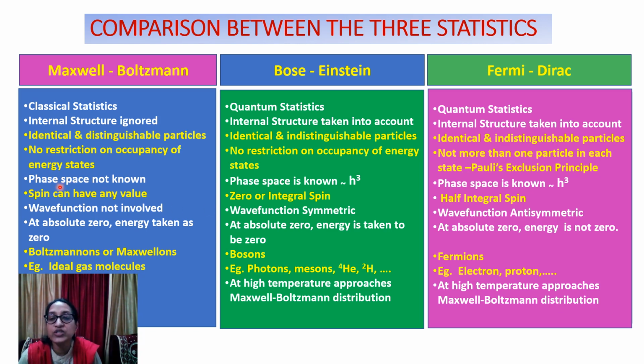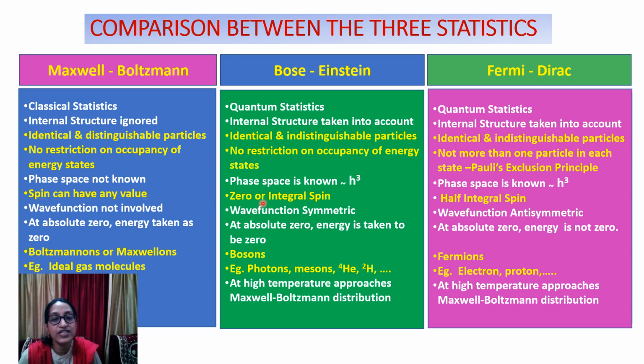Here the 6-dimensional space, it is not known. Here it is known. It is the volume of the cell is of the order h cube, where h is the Planck's constant. Same is the case here. If we see the spin, here spin can have any value.